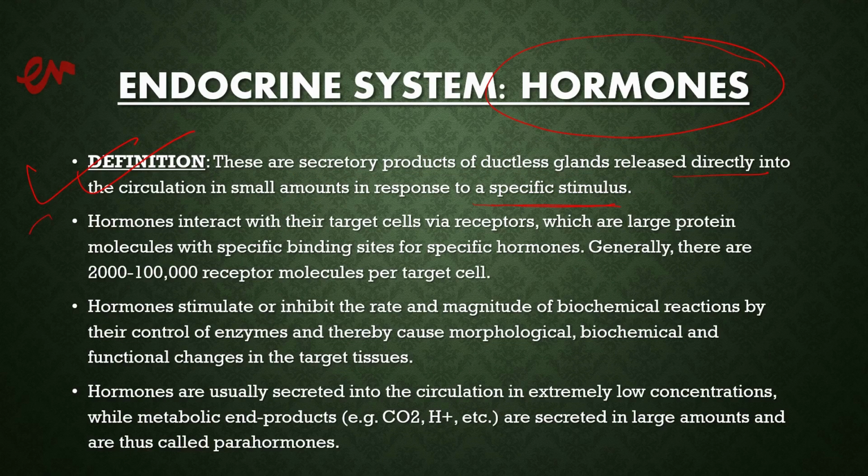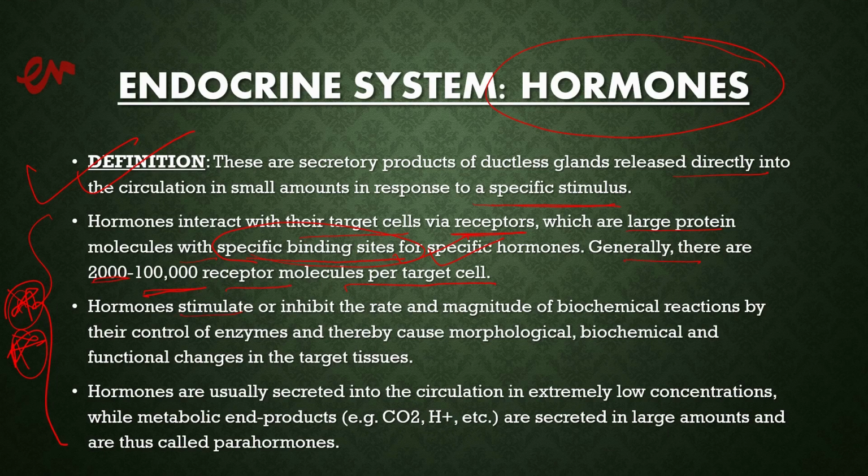Next, there are certain characteristics which I have mentioned here. Please mark them as important. Hormones interact with their target cells via receptors, which are large protein molecules with specific binding sites to which the hormones get bound. Generally, there are 2000 to 1 lakh receptor molecules per target cell.